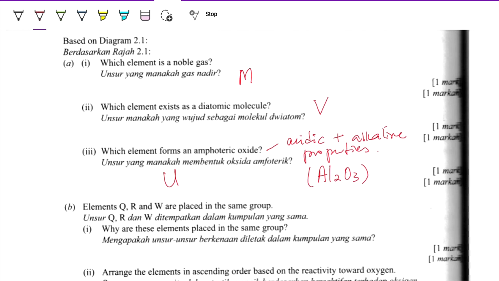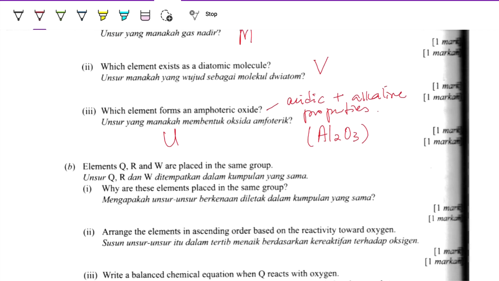Elements Q, R, and W are placed in the same group. Why are these elements placed in the same group? Same group because they have the same valence electron.